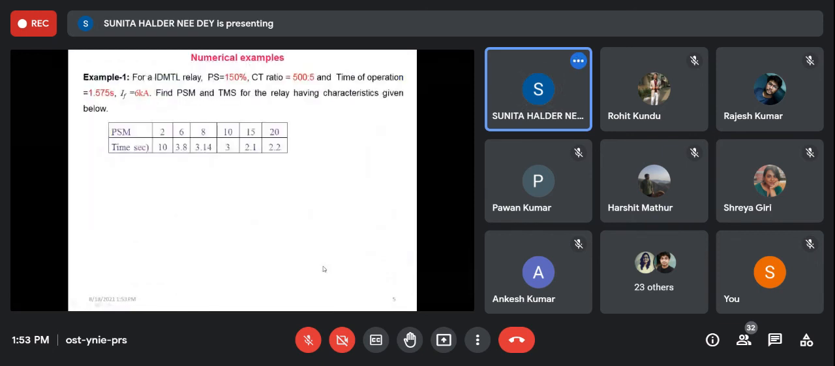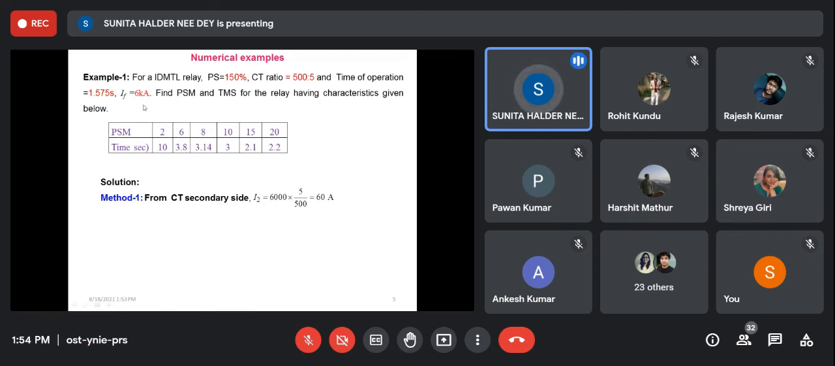Let us give some examples, then it will be clear to you. The first example is only to calculate PSM and TSM. PSM is the plug setting multiplier. It is given that the plug setting is 150%, the CT ratio is this one, the time of operation is 1.575, and the fault current is 6 kiloampere. If we start from the primary side, 6 kiloampere current is flowing in the primary side. And what is set? 150% of 500, that means 750.